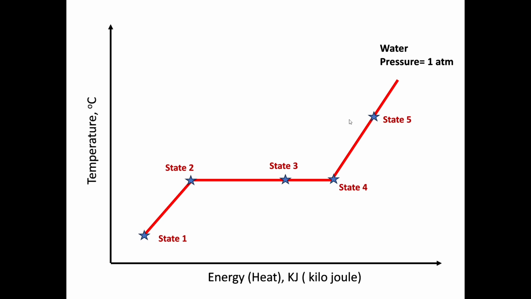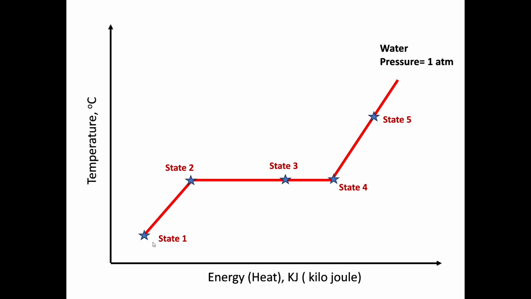The pressure is constant, but the temperature is changing. But in the second, third and fourth states, it's 100 degrees Celsius. You should remember it.